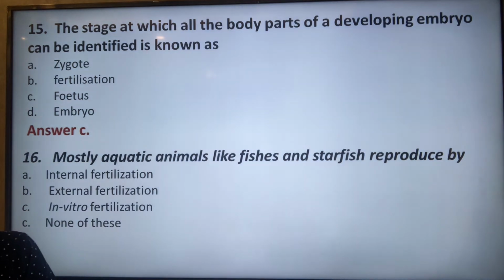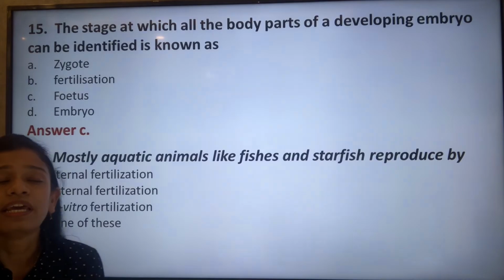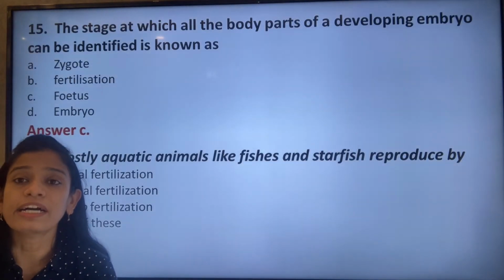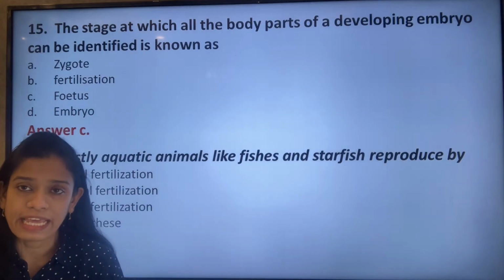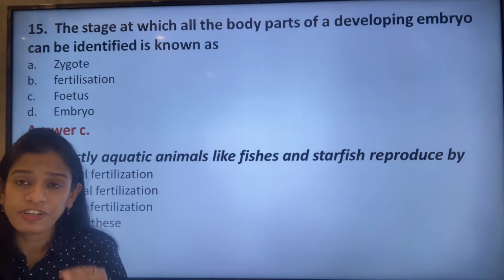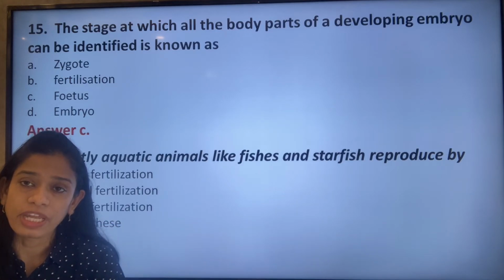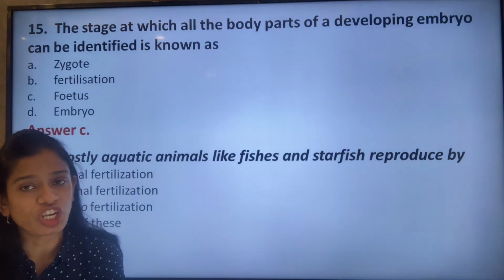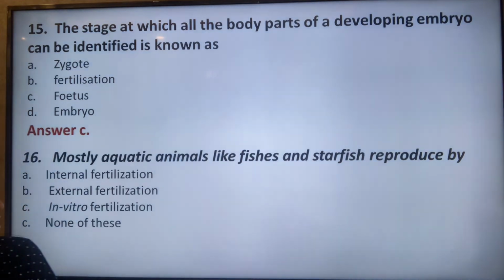The next question: mostly aquatic animals like fishes and starfish reproduce by internal fertilization, external fertilization, in vitro, or none of these. They mostly undergo external fertilization. The female fish lays the eggs and the male fishes come and release the sperms onto them, and the fertilization takes place outside the body of the female fish. So it is known as external fertilization. So the correct option is option B.